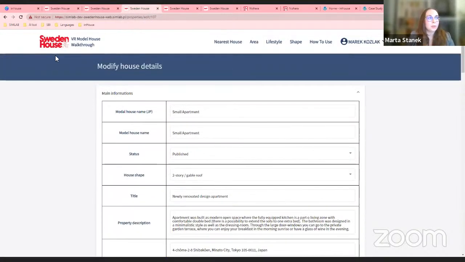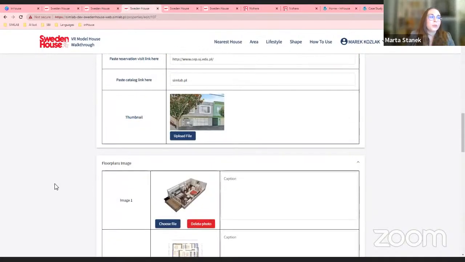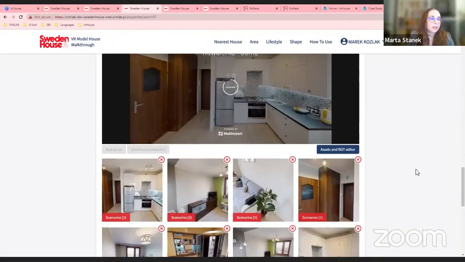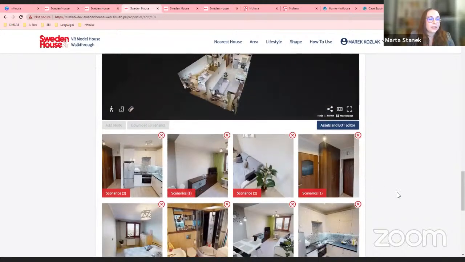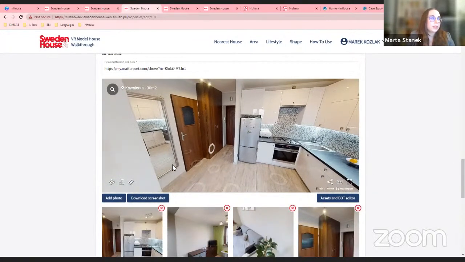So this is my test property on the test environment. And let me just show you how you prepare the criteria. So this is my Matterport walkthrough. As you can see, I have already taken some screenshots, but let me just show you how easy it is, because you just click add a photo.